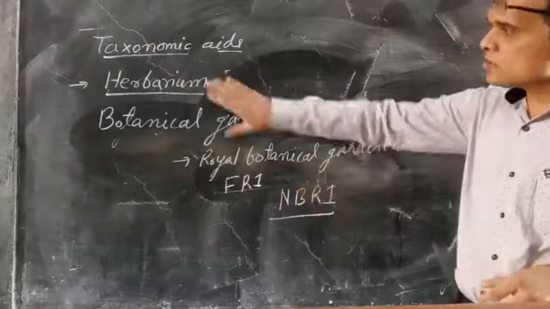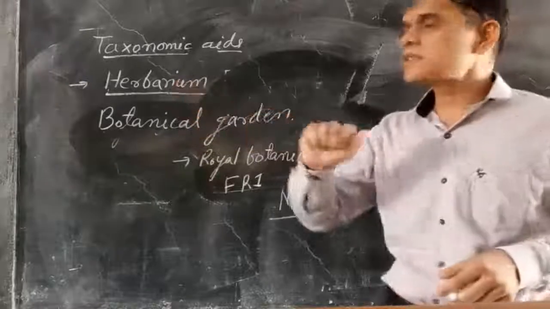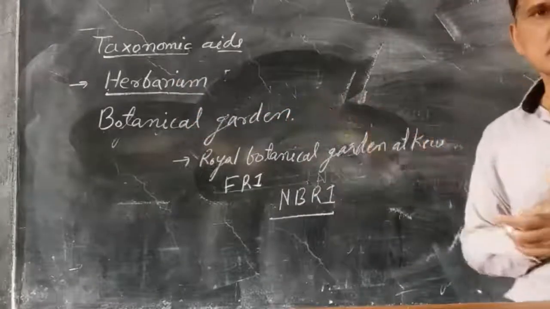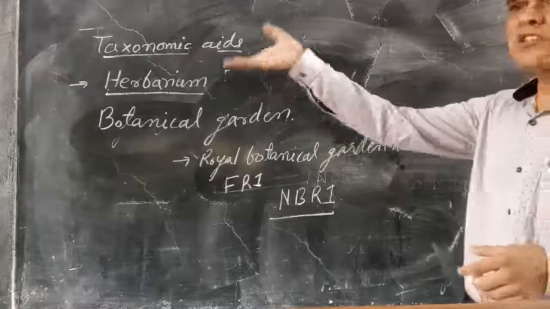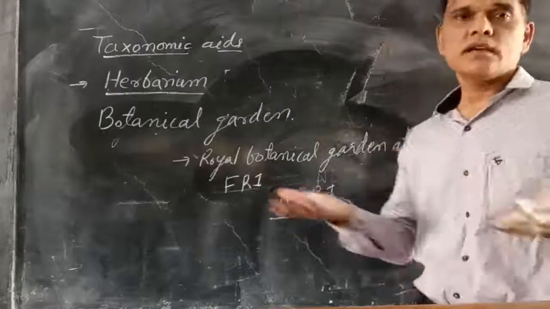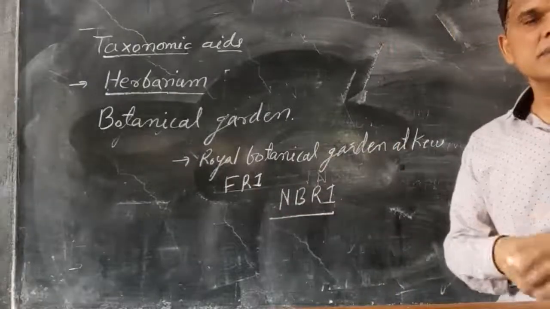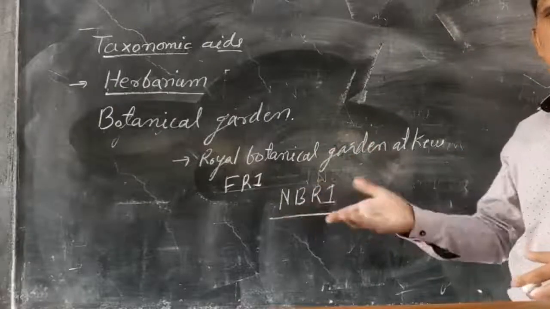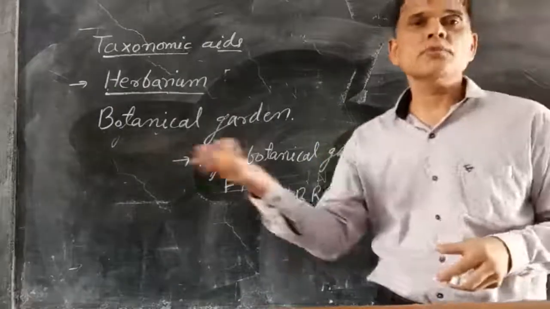So today we studied these two taxonomic aids: one is the herbarium and another is the Botanical Garden. A herbarium is also inside the University of Rajasthan, Jaipur, the Rajasthan herbarium. Botanical Gardens include Lucknow and the Central Research Institute of Kolkata.